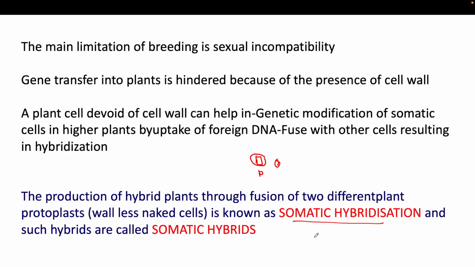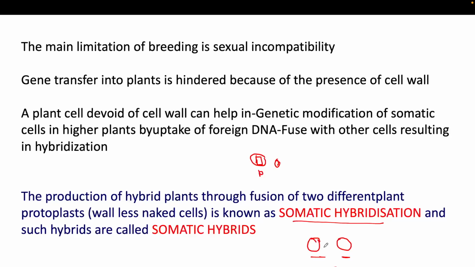Suppose this is one plant and this is another plant, but this plant has some characteristic and this plant has some other characteristic, and you want your hybrid to have the characteristics of both plants. Because of the presence of the cell wall, it is not possible to directly fuse these two cells.